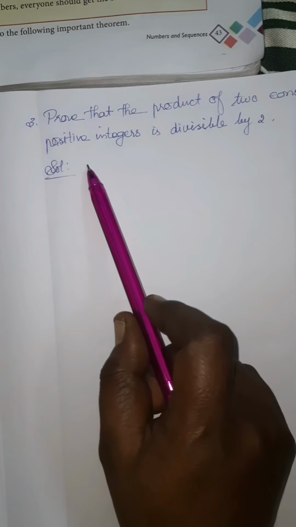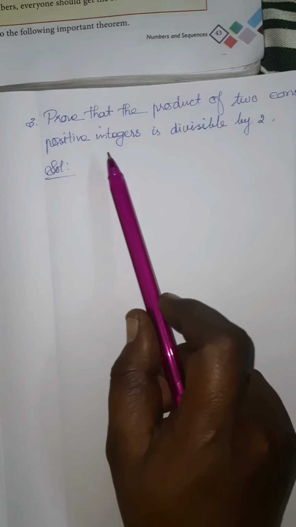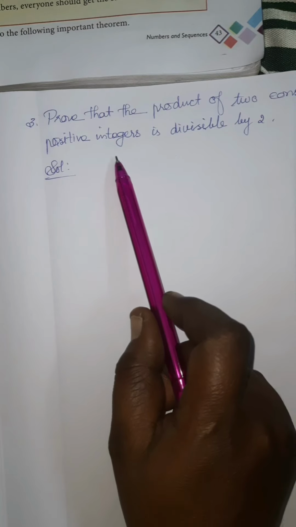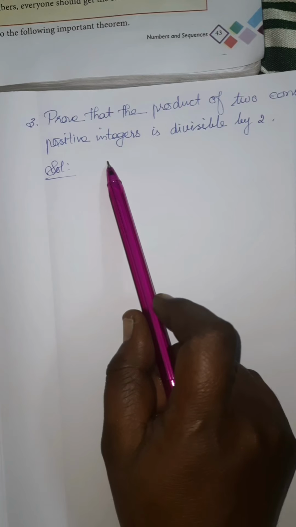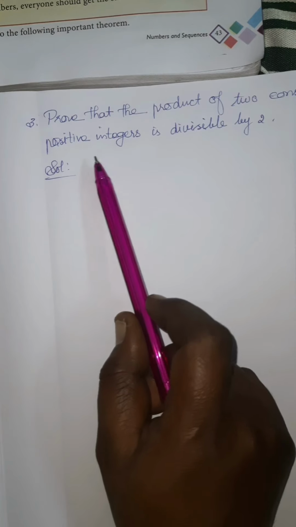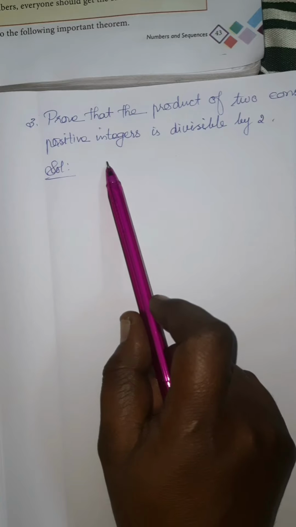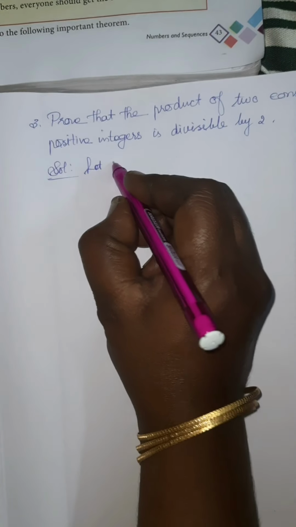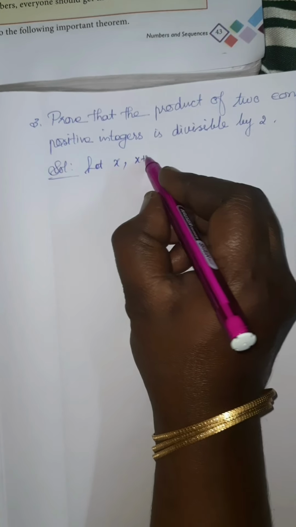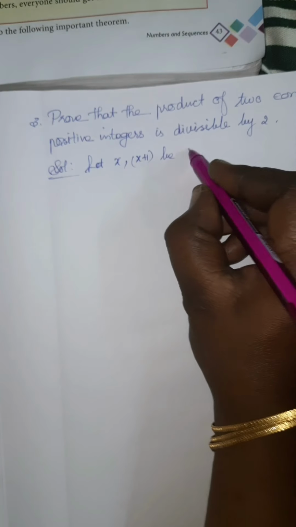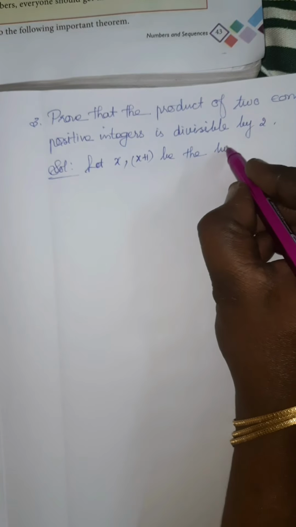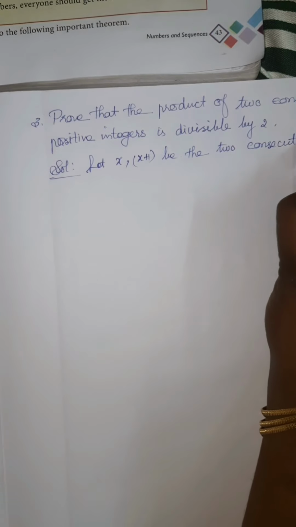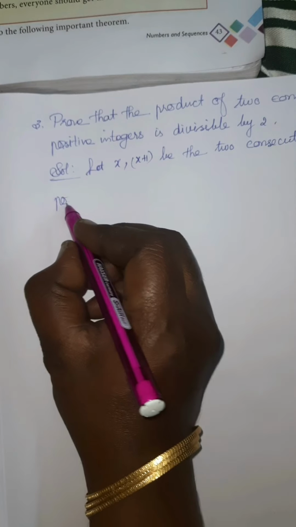If you are choosing one number as x, what about the next number? If you choose 2, the next consecutive number is 3. So if you choose x, the consecutive number is x plus 1. Am I correct? So we can write, let x, x plus 1 be the two consecutive positive integers.